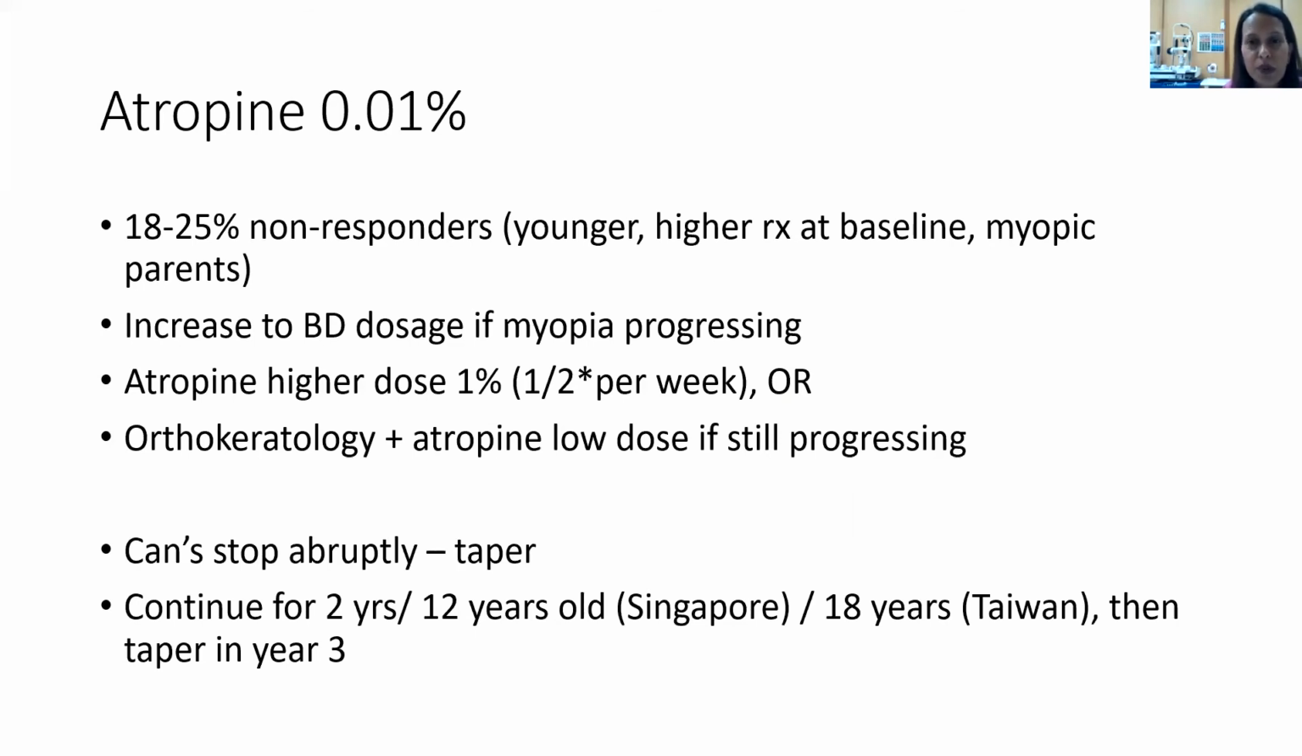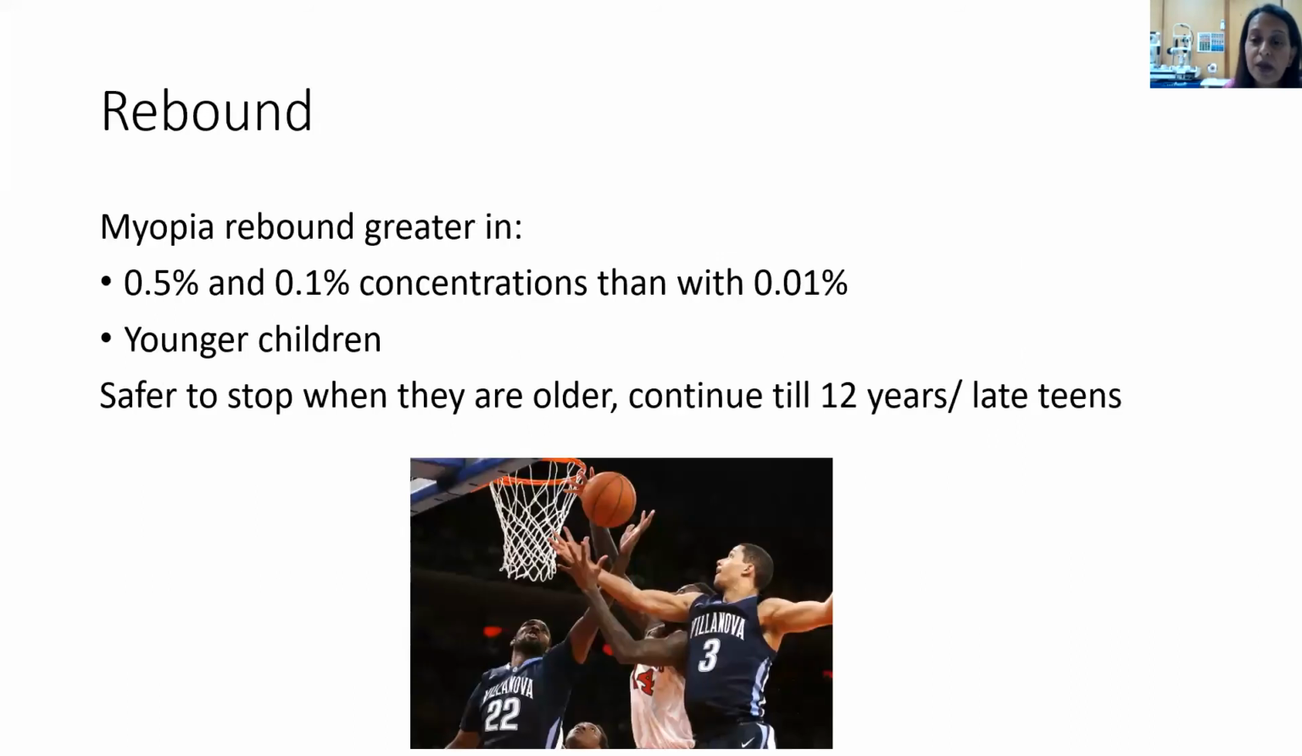It's very important not to abruptly stop the atropine. Singapore and Taiwan continue the drops until the children are 12 and 18 years, respectively. Some children will actually have a rebound effect, where the drops will have to be started again. It is best to continue the drops until their late teens.